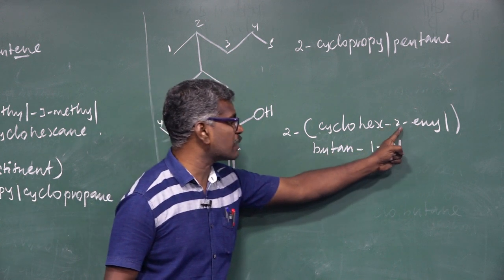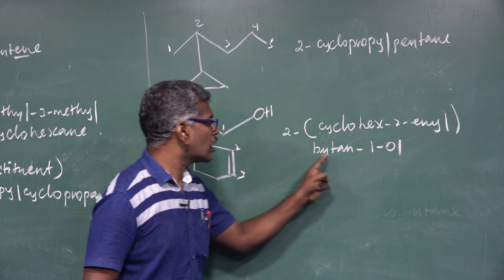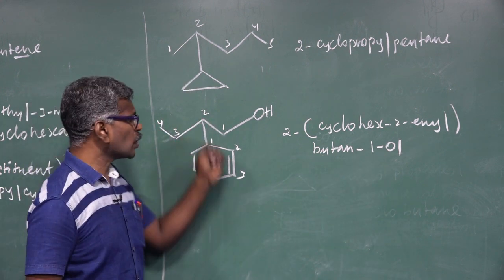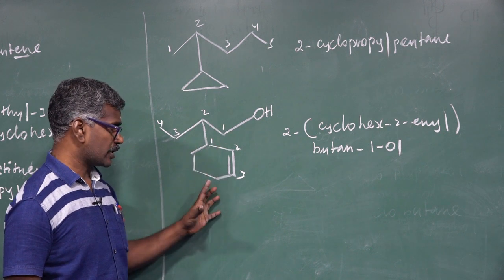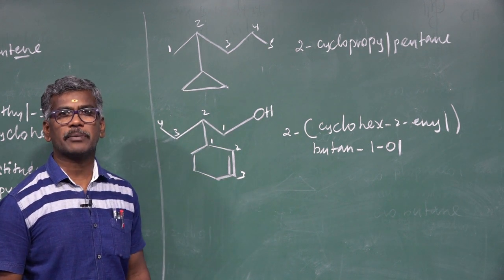Double bond present in the second portion. So cyclohex-2-en-yl butane, 1-yl. 1, 2, 3, 4. Total number of carbon atoms is 4. These are the examples for the nomenclature of alicyclic compounds.